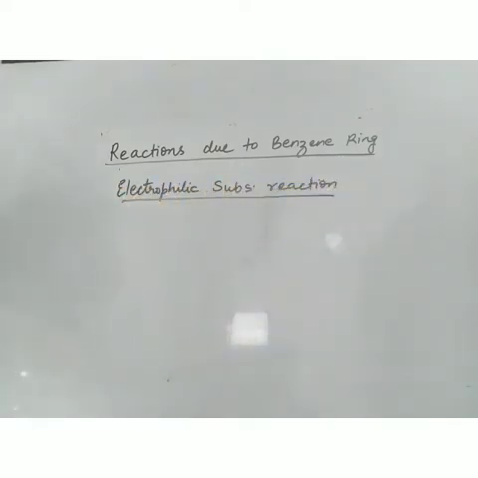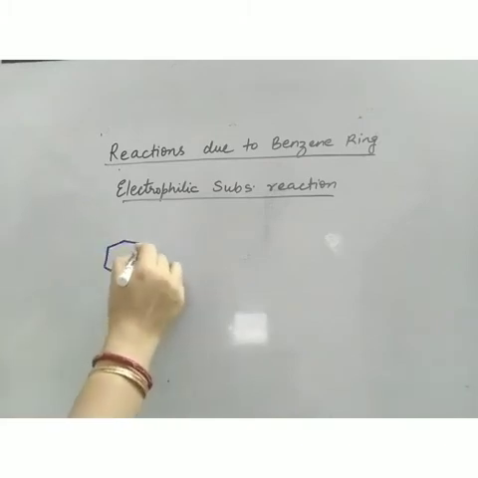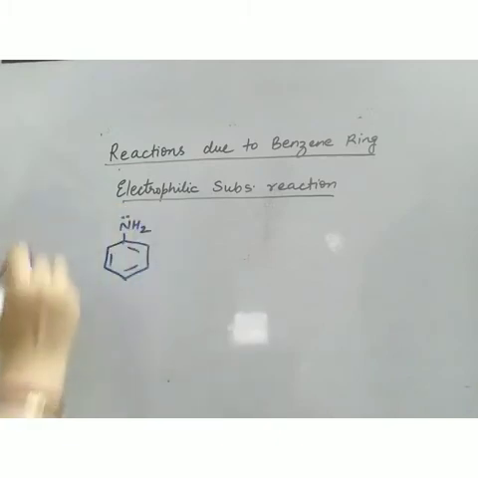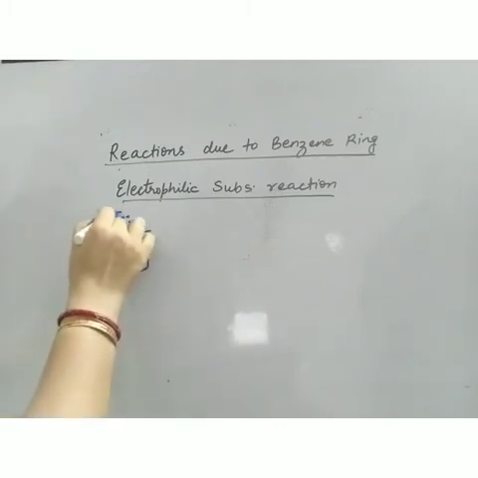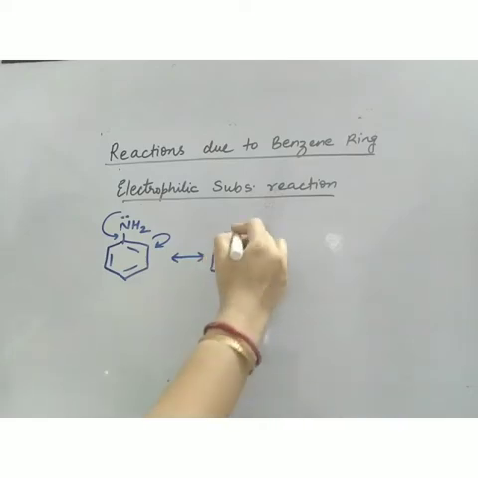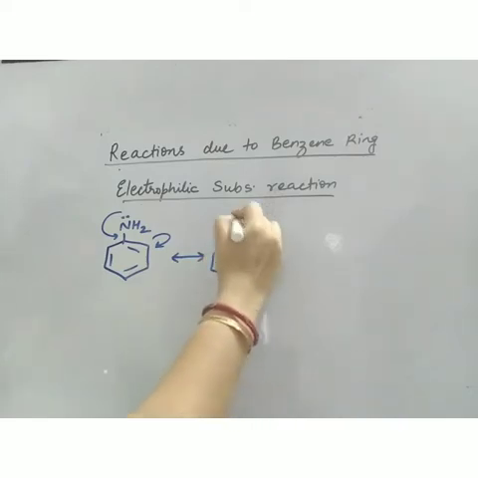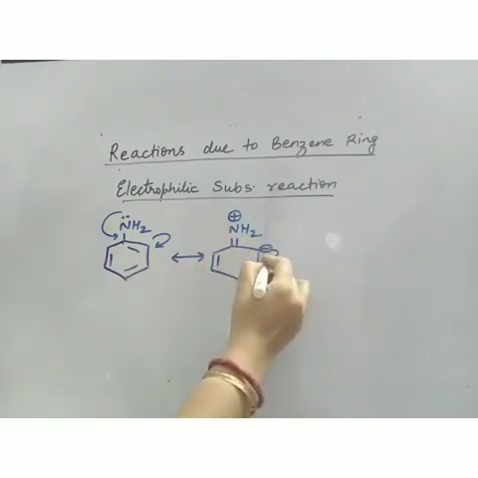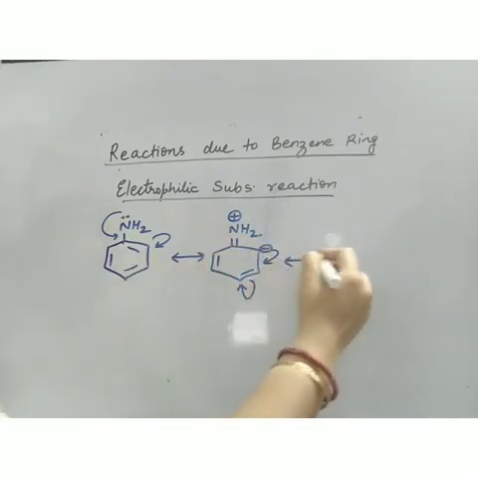Now first we'll discuss what is the nature of the NH2 group. Whenever NH2 is attached to benzene, immediately your plus R effect operates like this. So we can make the resonating structures. Now this negative charge will be delocalized like this.